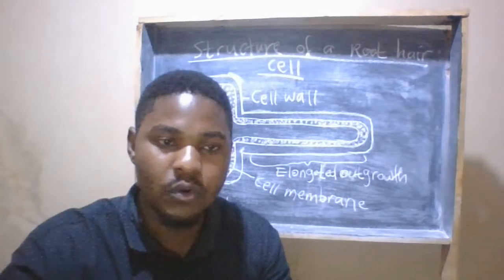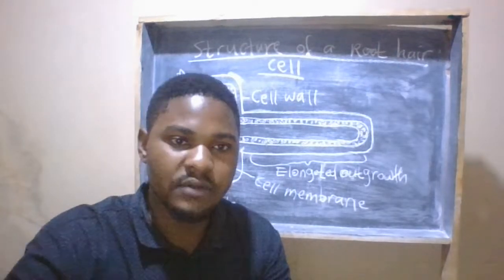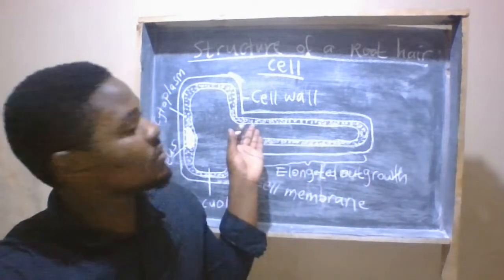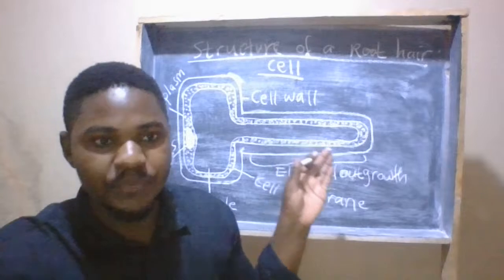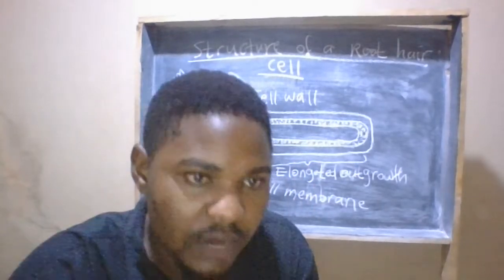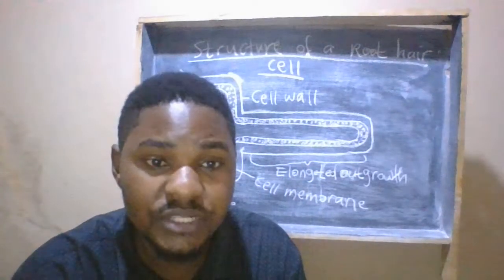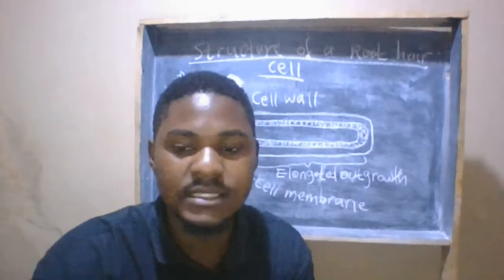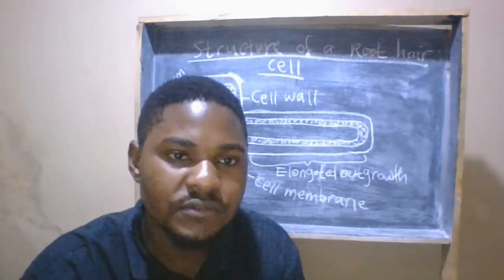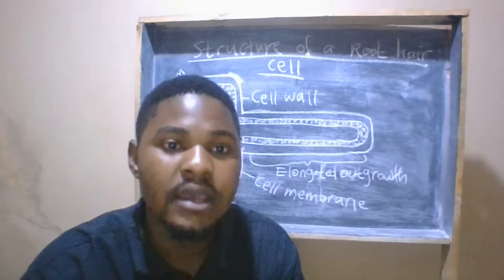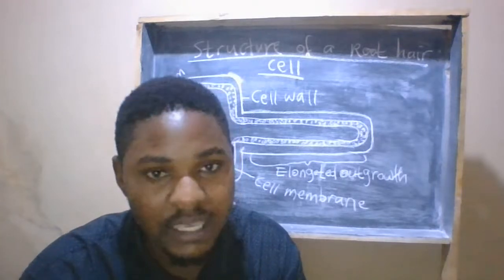Okay. So what we are going to look at specifically, after having looked at the structure of the root hair cell, is the movement of water from the root hairs to the xylem. How does water move from the root hairs to the xylem?